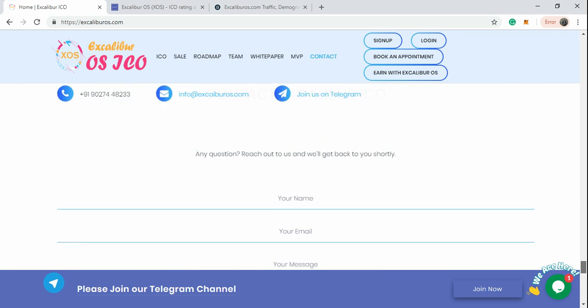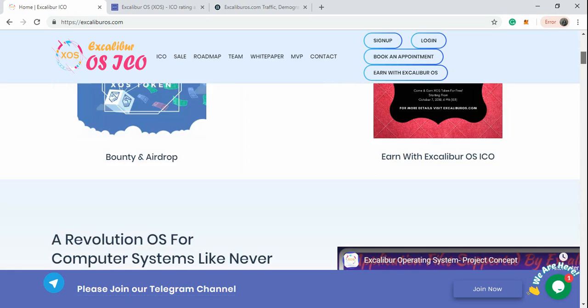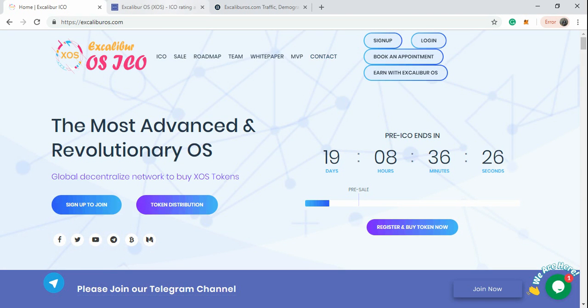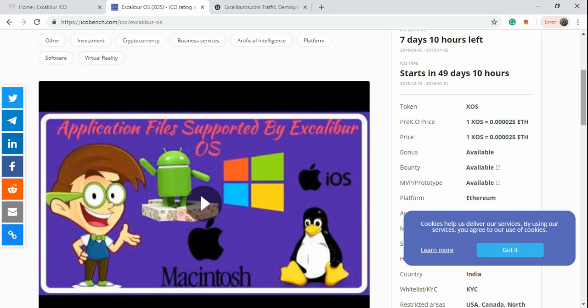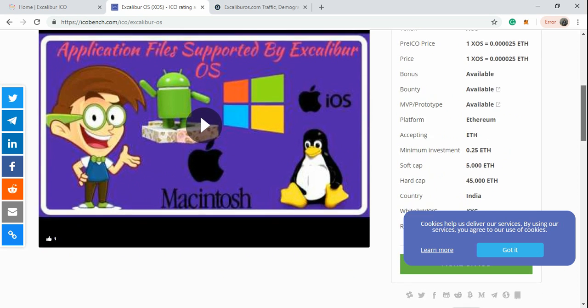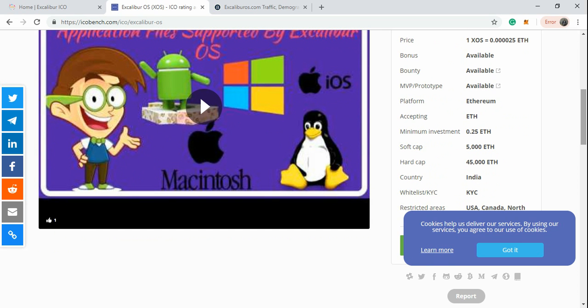Scroll down more. Now let's go here, and this is the review on ICO Bench, 4.2, and the token name or symbol is XOX. One XOX, you can see it is 0.0025 Ethereum, and there's a bonus available. It is based on the Ethereum blockchain, an ERC20 token, and the minimum investment is 0.25 Ethereum. That should be somewhere around $50 or $60 minimum.